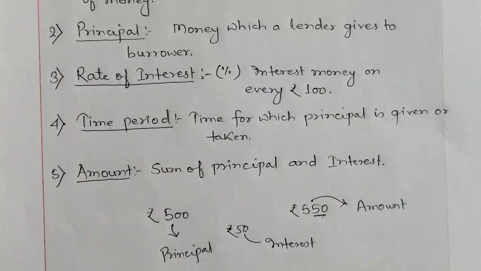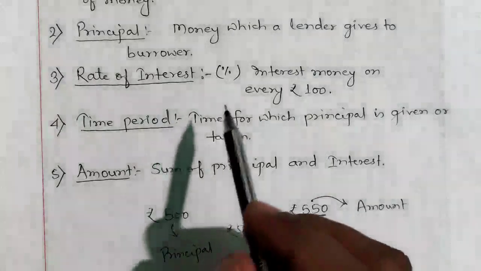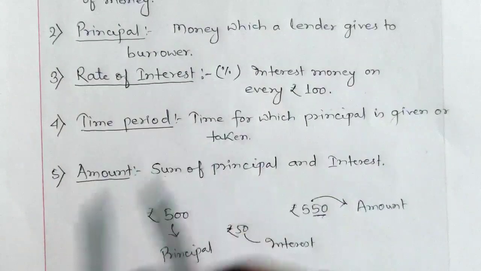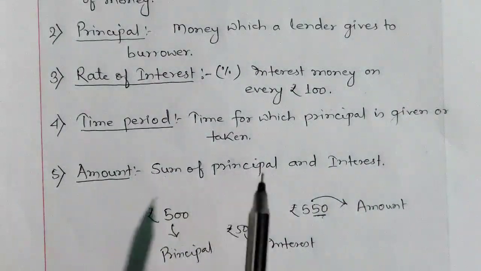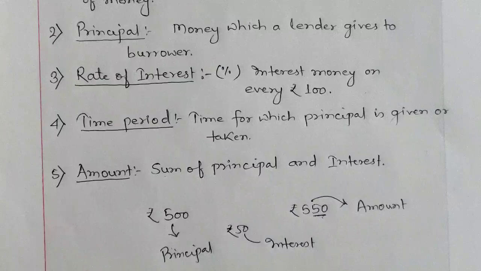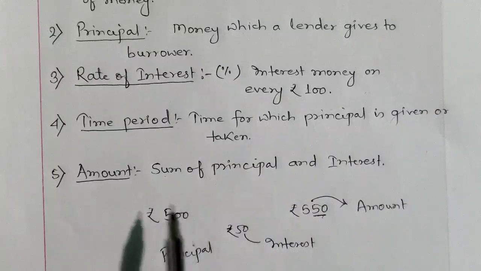Interest or simple interest, it means extra money which we are taking or which we are giving to a person from which we have taken or we have given money. Principal, money which is being given or which is being taken by the lender or the borrower. Rate of interest, interest money given on every rupees 100, which is always expressed in percentage. Time period, time for which the money is either given or taken. Amount, sum of principal and interest.